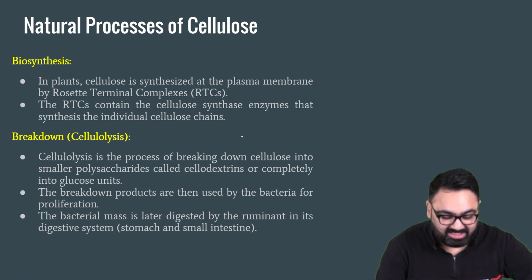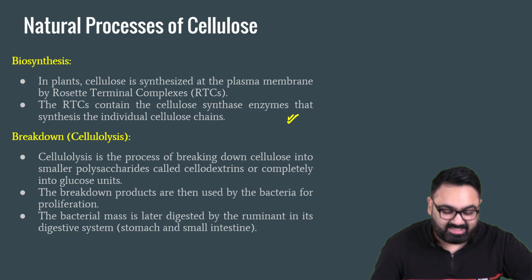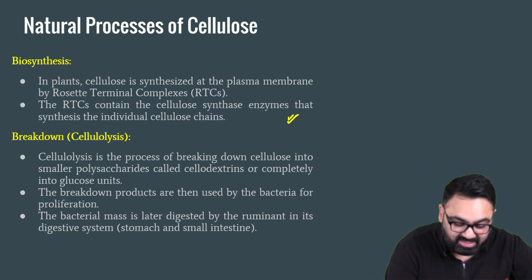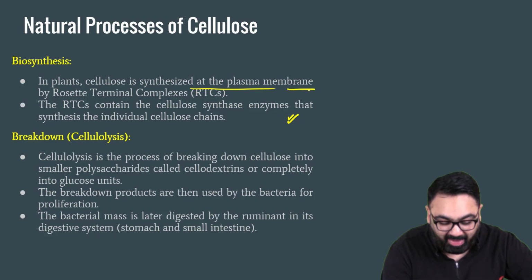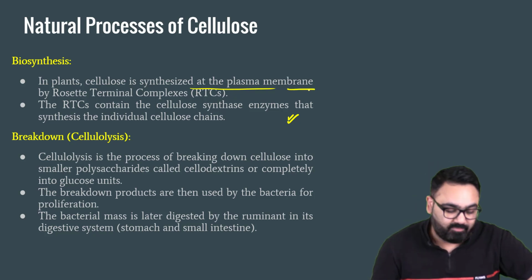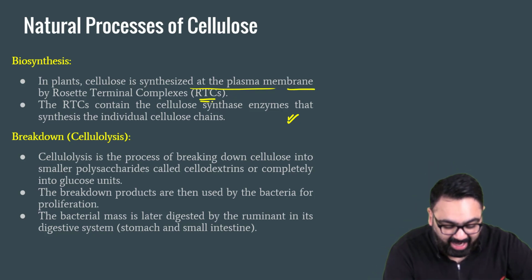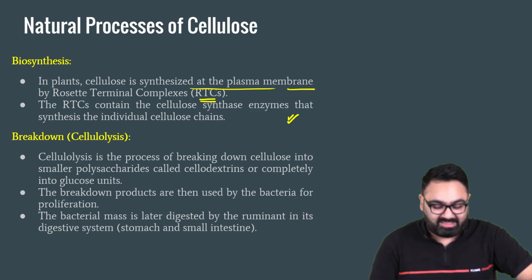So first, biosynthesis. Biosynthesis basically is a process in which, inside the plants, cellulose is synthesized at the plasma membrane. It is synthesized by RTCs, called the Rosette terminal complexes.